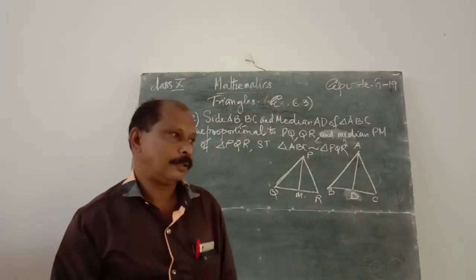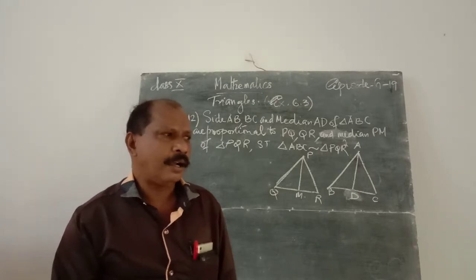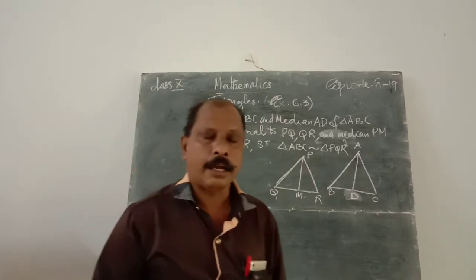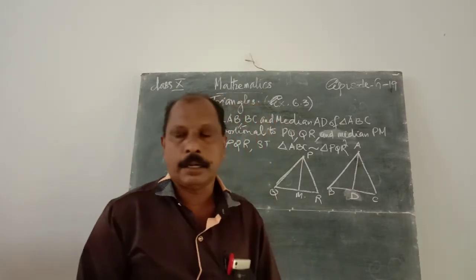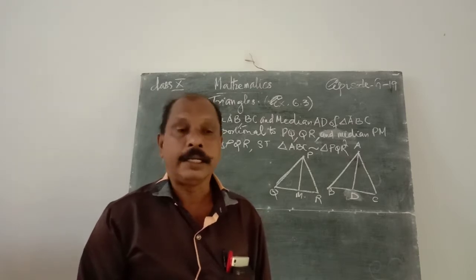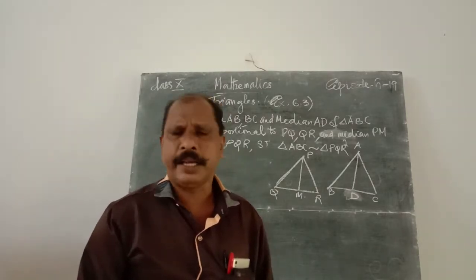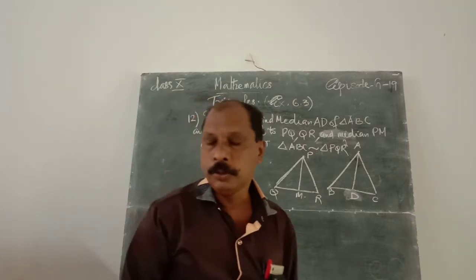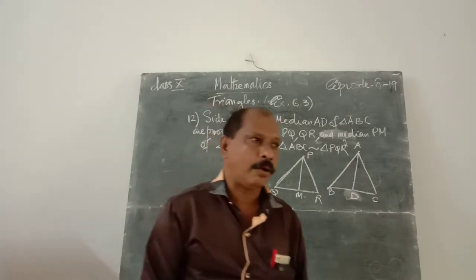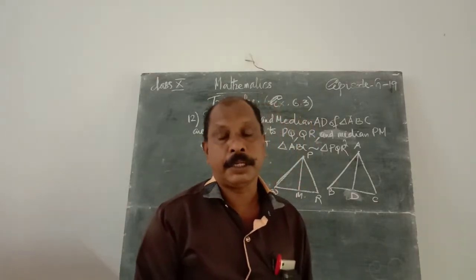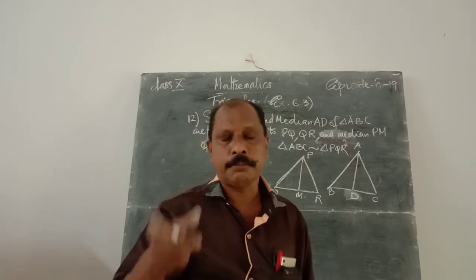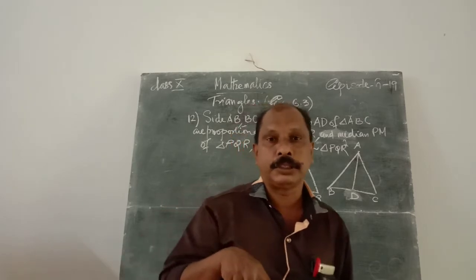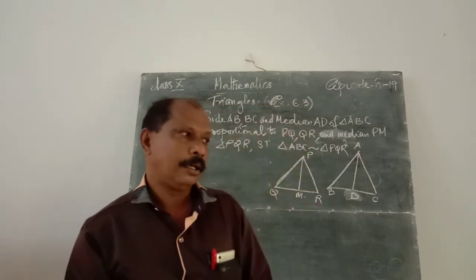If the triangle is an isosceles triangle or equilateral triangle, the median from the vertex bisects the angle at the vertex. Also the median bisects the opposite side.